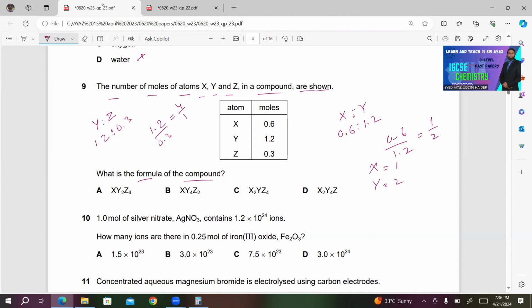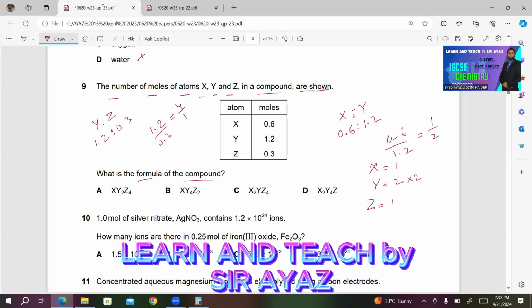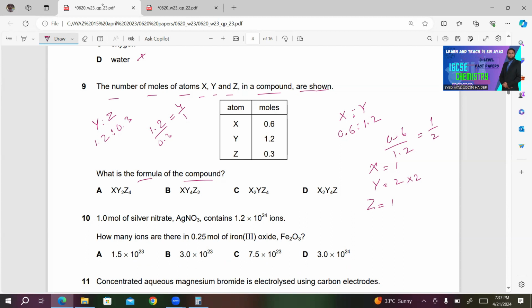So Z is 1. If Z is 1, Y must be 4. 2 multiplied by 2. So it means X must be 2 also. So X multiplied by 2. So D must be the right answer in this case. As you see, 2, 4, 1.